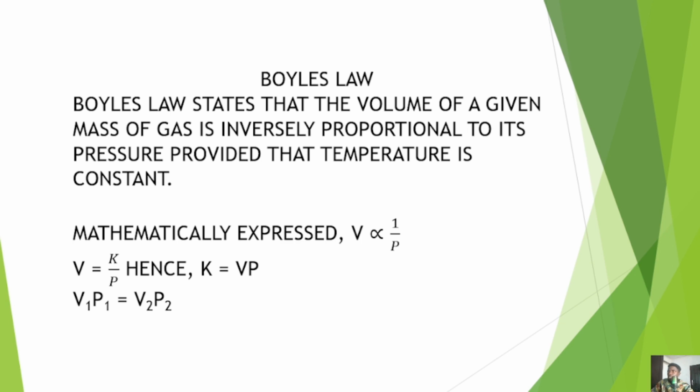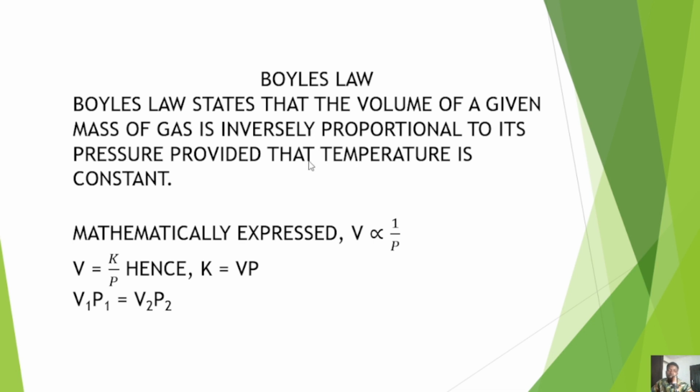So you have that if the volume is increasing, it means that the pressure will be reducing. While on the other hand, when the volume is reducing, the pressure is going to be increasing. Now note that for this particular law to hold, the temperature must be constant. The implication is that if the temperature is not constant, automatically you cannot talk about Boyle's law, or the volume will not be inversely proportional as it is.